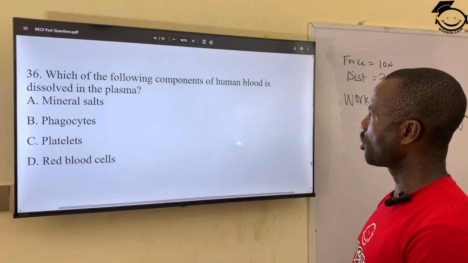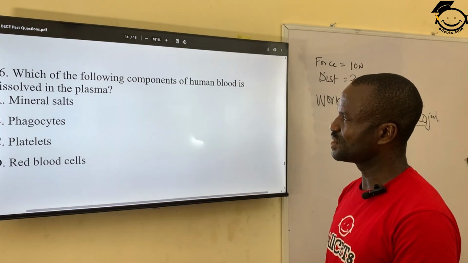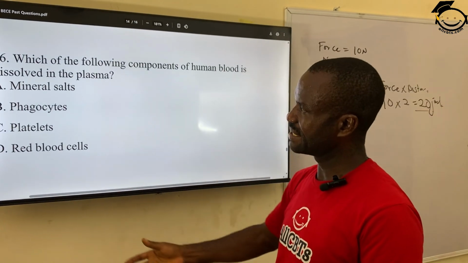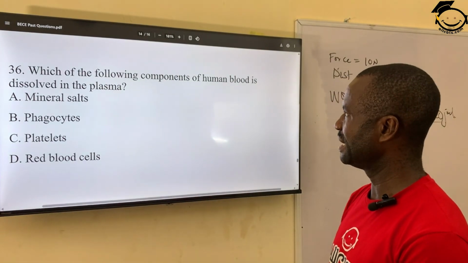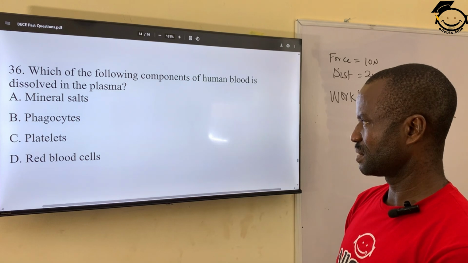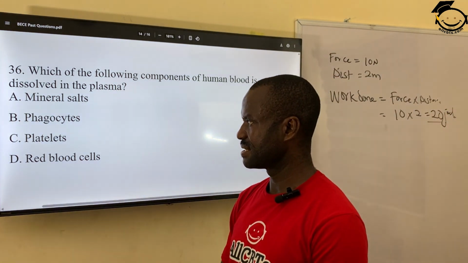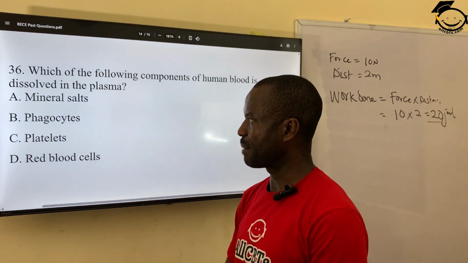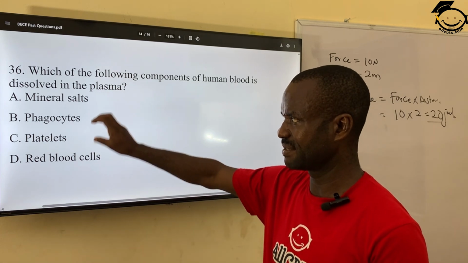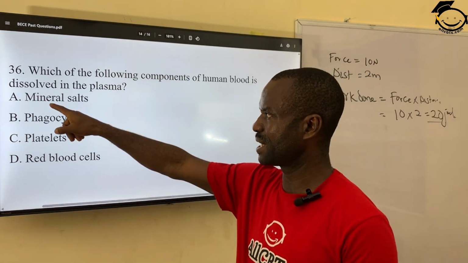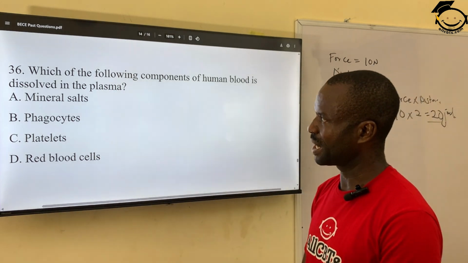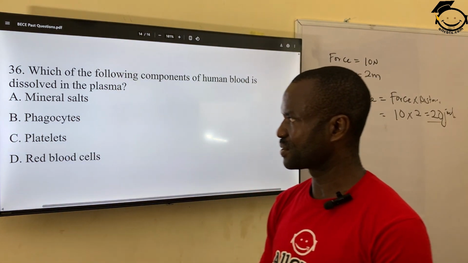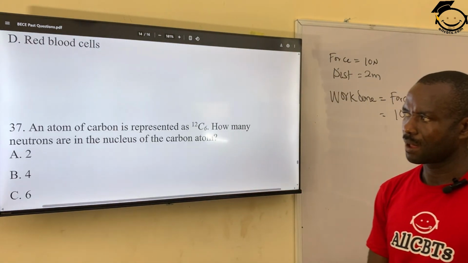Question 36. Which of the following components of human blood is dissolved in the plasma? That is, out of these 4, what are these materials that are dissolved in the plasma? A. Mineral salts. B. Phagocytes. C. Platelets. D. Red blood cell. Apart from A, these other ones are cells. But these mineral salts are easily dissolved in the plasma. They are carried in the plasma. So the correct answer is A. Mineral salt.